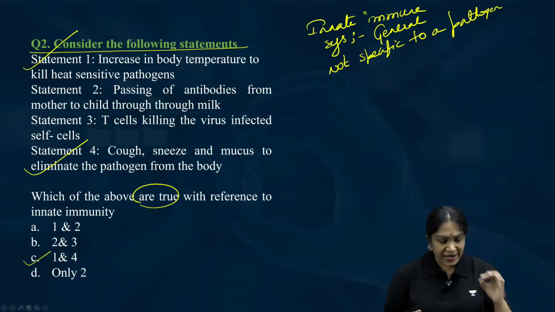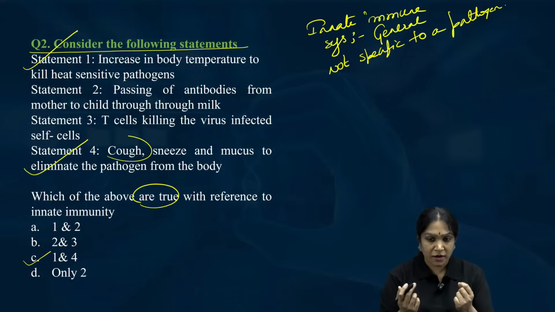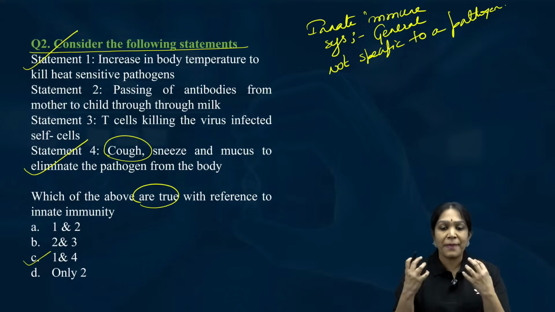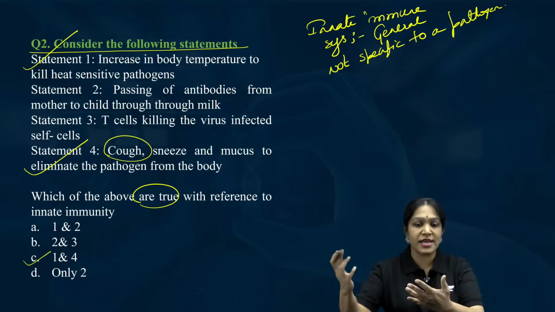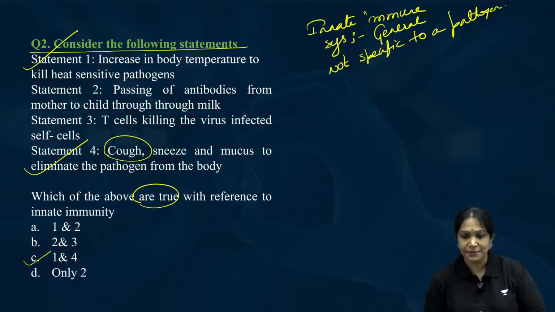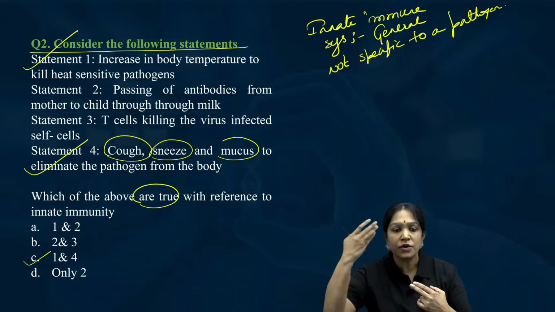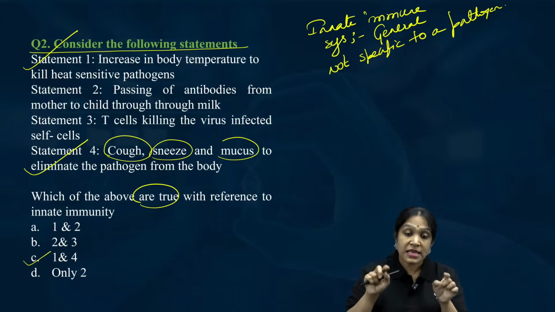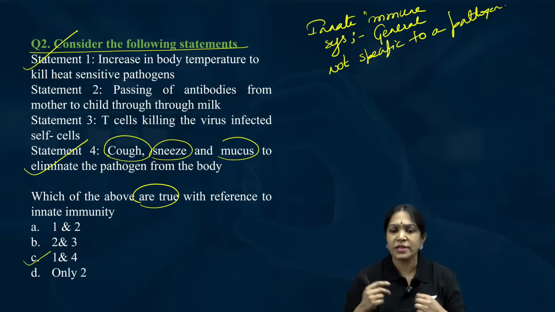For example, when you cough, why do we cough? When we cough, there is a chance that the bacteria or the virus will be sent out of the body. Forcibly we are trying to push it out of the body. The same is the reason for a sneeze. Mucus also, when it comes out of the nose or throat, a lot of virus or bacteria will be sent out. It is the body's mechanism to send out the pathogen.